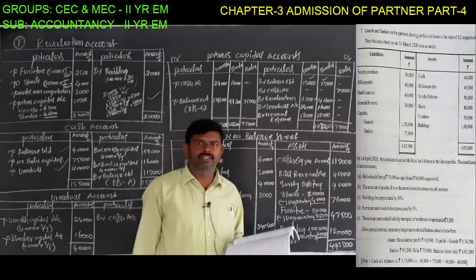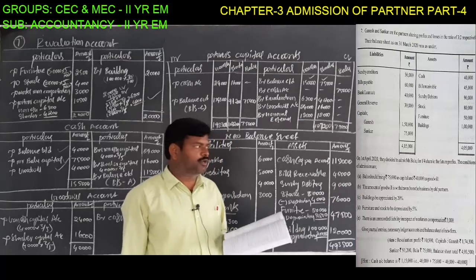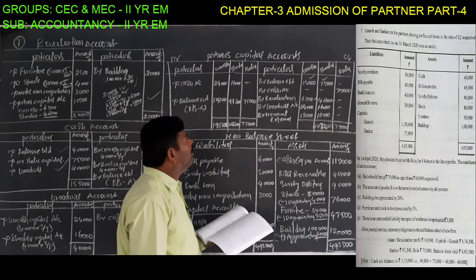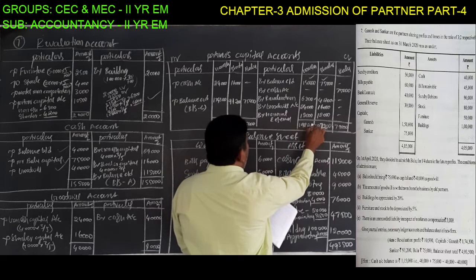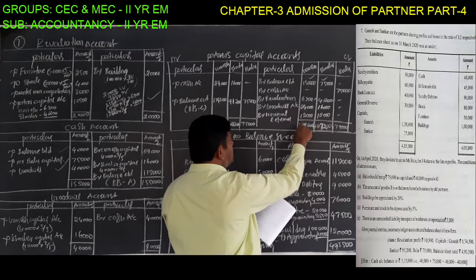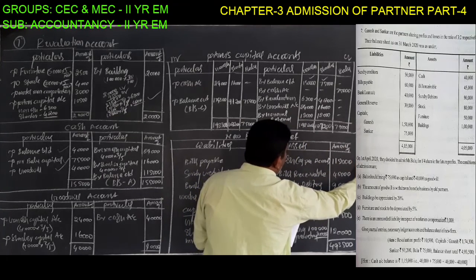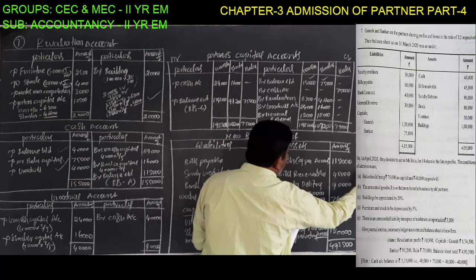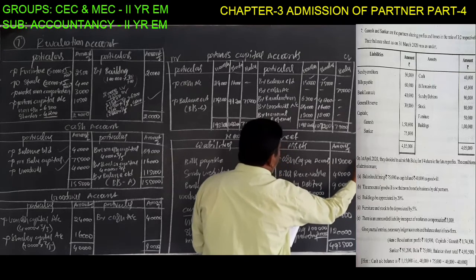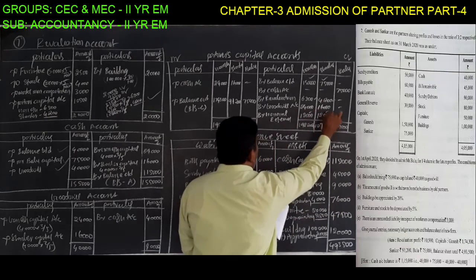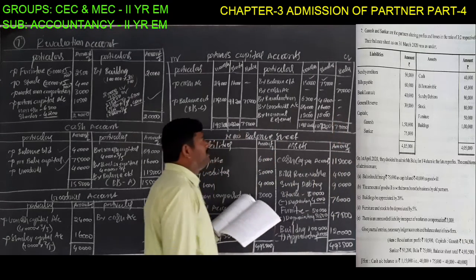General reserve is given in the problem balance sheet. The general reserve is 30,000 rupees, distributed among the old partners: 30,000 into 3 by 5 and 30,000 into 2 by 5. So 5 sixes are 30, which means 18,000, and next, 6,000 into 2 is 12,000 rupees. This is the general reserve.